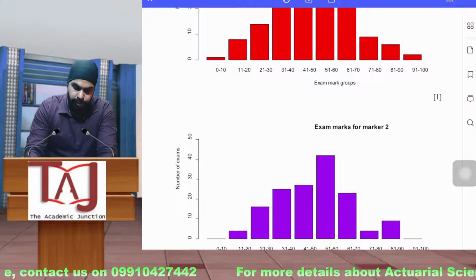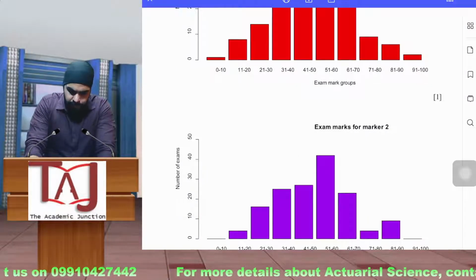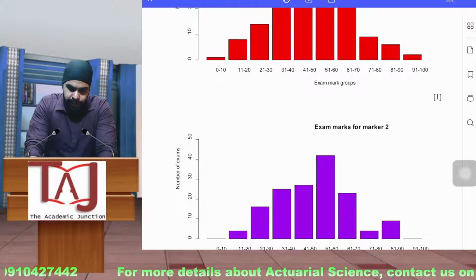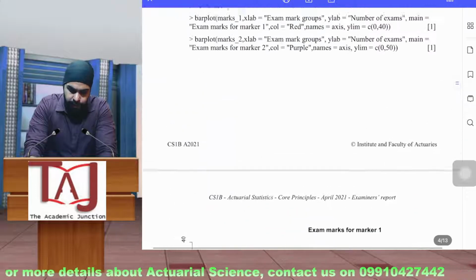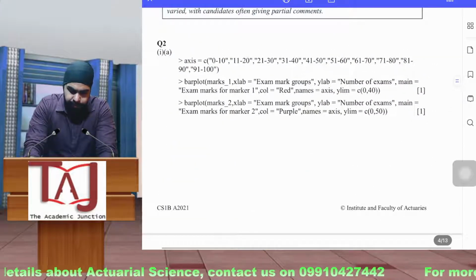Yeah, so the answers are visible to you. So we have two bar plot commands, and then this is some analysis.